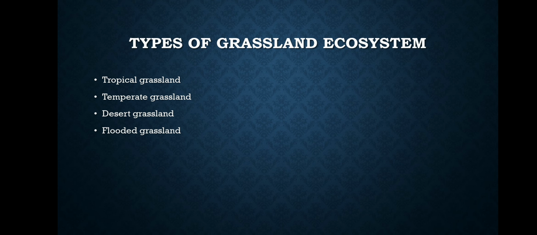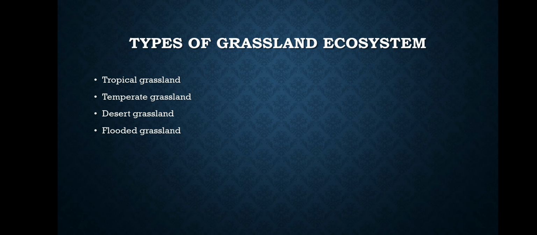As mentioned in the first ecosystem, grassland ecosystems also have types. The first type is the tropical grassland. Second is the temperate grassland. Thirdly, we have the desert grassland. I think this is simply grasslands that are found in desert areas, for example, the Sahara, the Mexican deserts in California, or anywhere in the world where we have grass found in the desert.